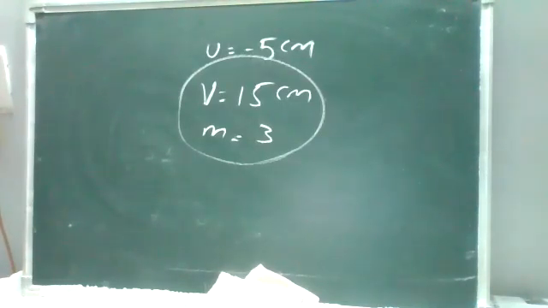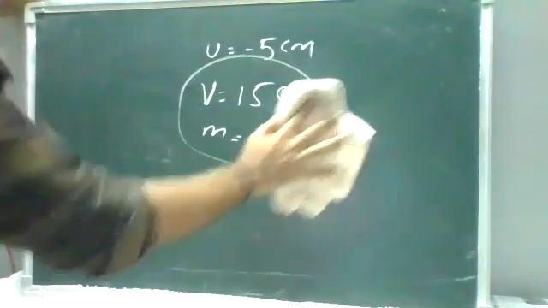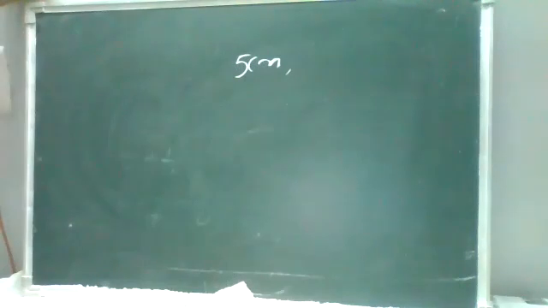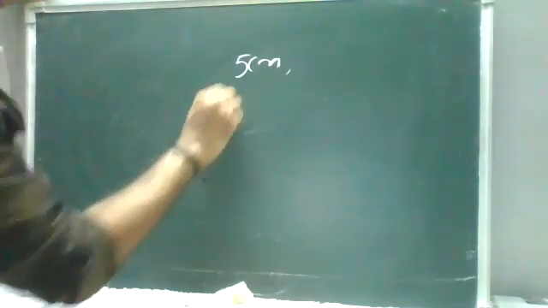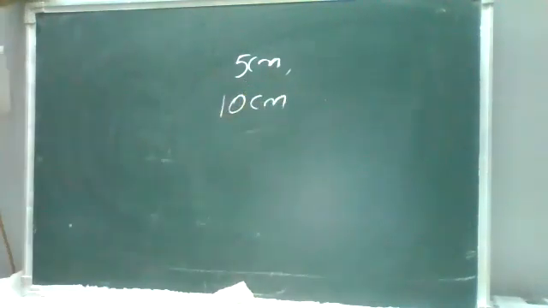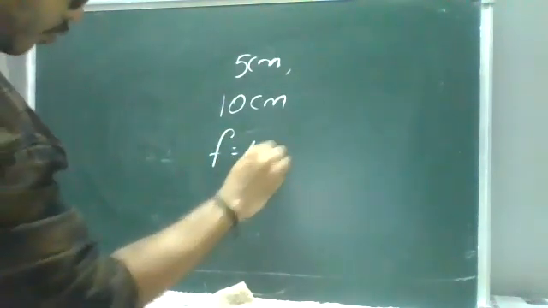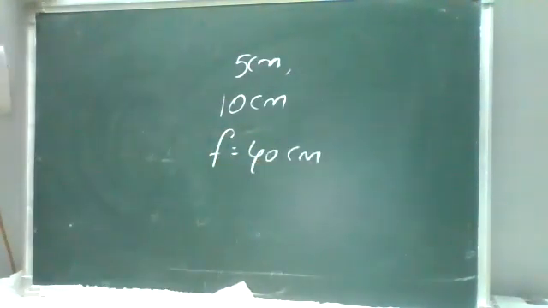Just take the question. A 5 centimeters long needle is placed 10 centimeters from a convex mirror of focal length 40 centimeters.